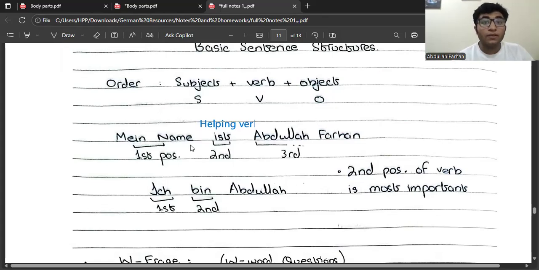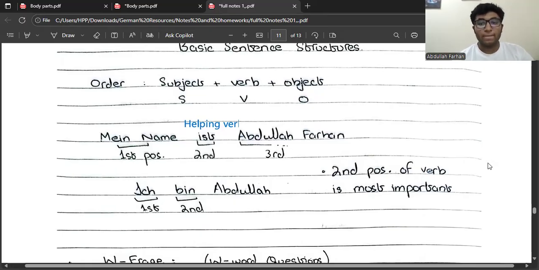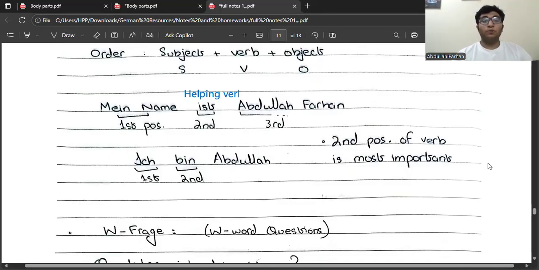Name is the first noun that is appearing in the sentence. In the whole sentence, it is the only first thing of value that is coming out of subject, verb, and object. If it is coming first, it is the subject and it takes the first position. Then the verb is going to come second, and we have it: ist. And then lastly, we've got Abdullah Farhan as the object over here. Ich bin Abdullah. I am Abdullah.